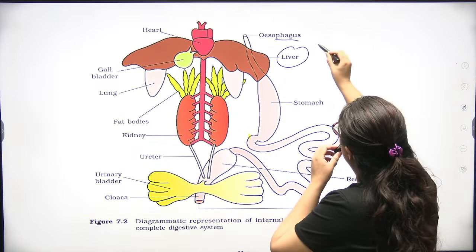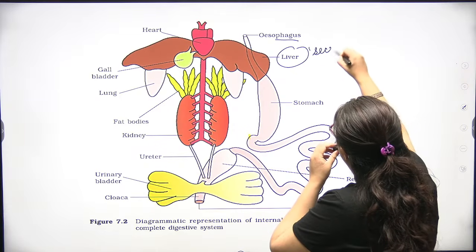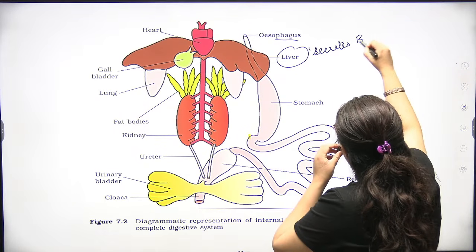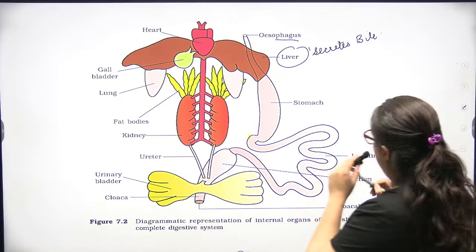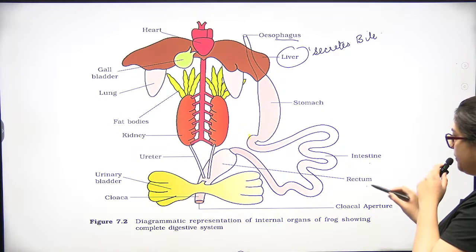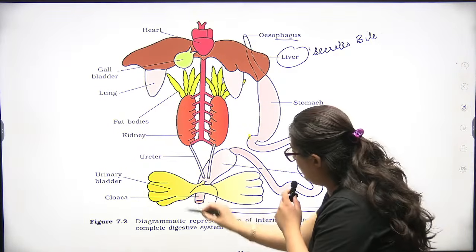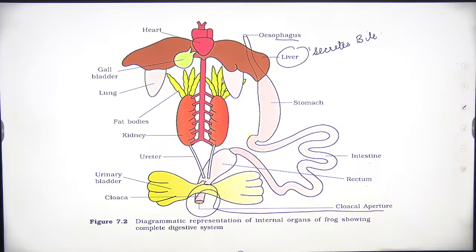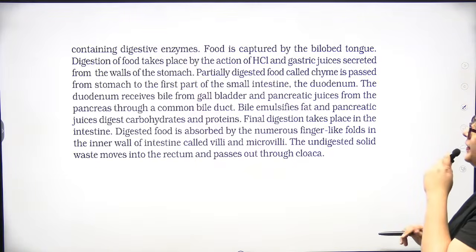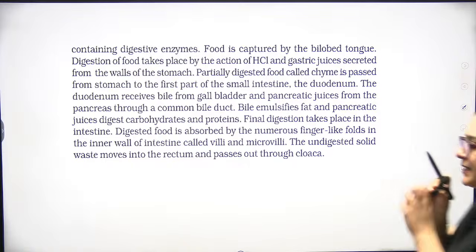Liver secretes bile. Intestine, rectum, along with the cloacal aperture. Cloacal aperture. Now, food is captured.